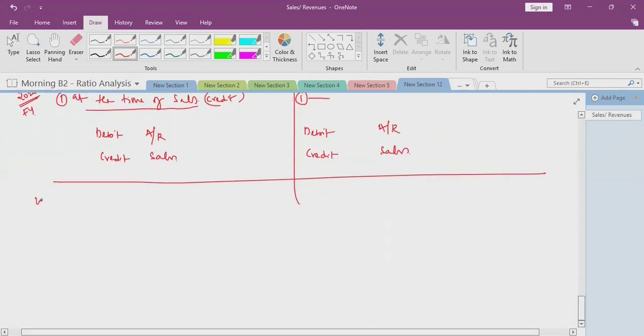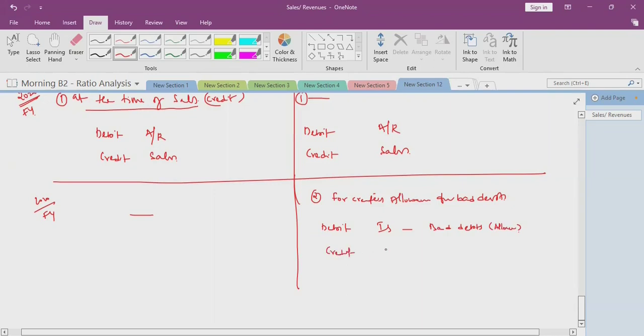In the same financial year 2020, there is no allowance method, so no entry for creating allowance for bad debt. When creating allowance for bad debts, debit income statement with bad debts, you can write allowance. Credit the allowance for credit loss account.